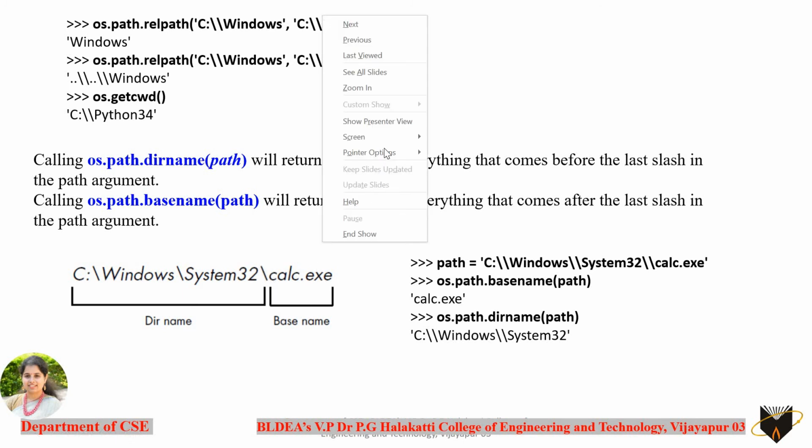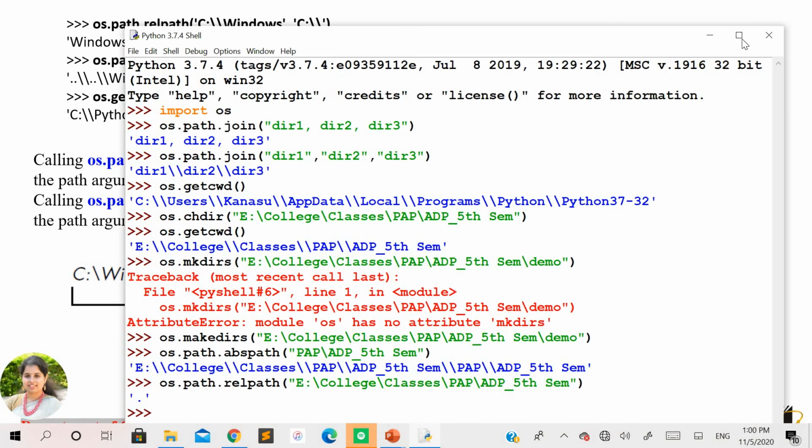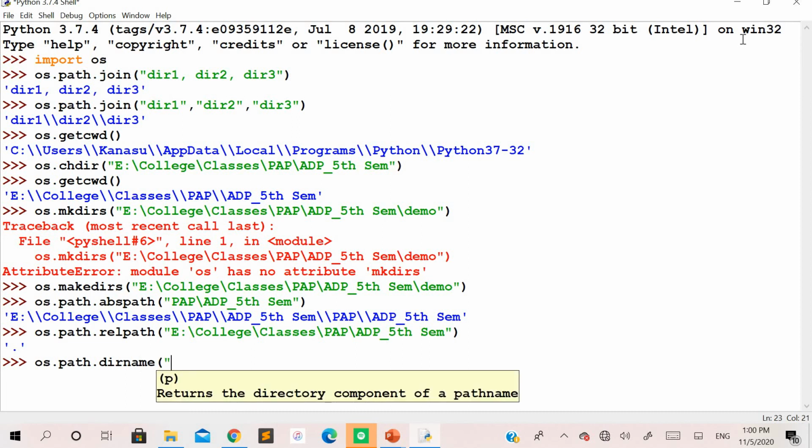So let us see with an example now. os.path.dirname. The name of the method is dirname. To this I'll pass this absolute path.